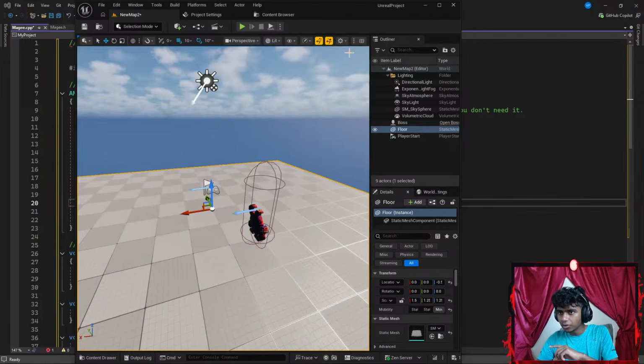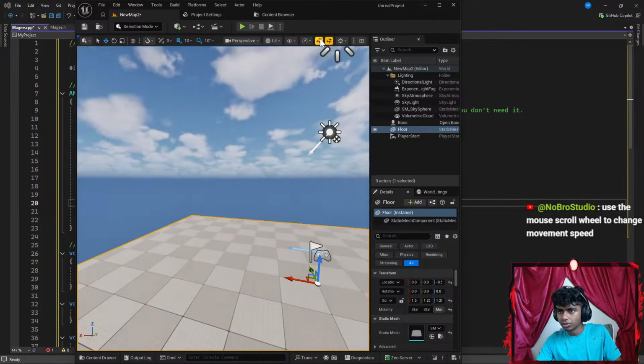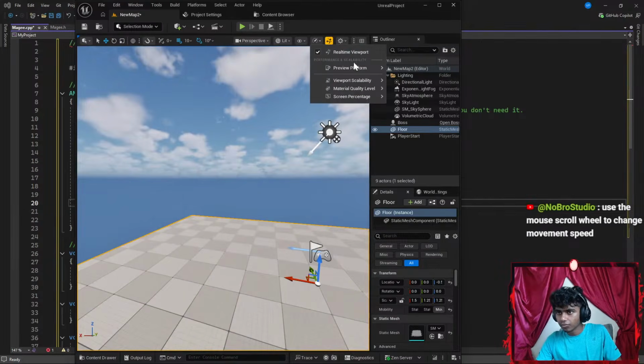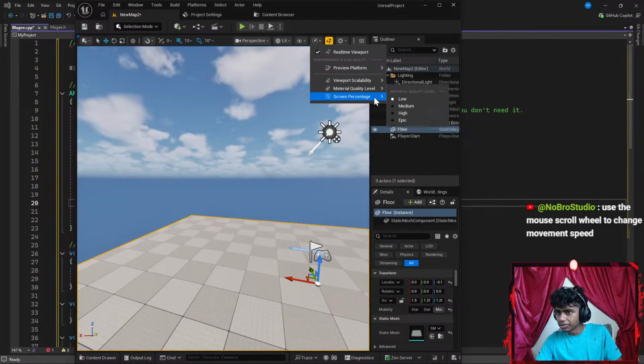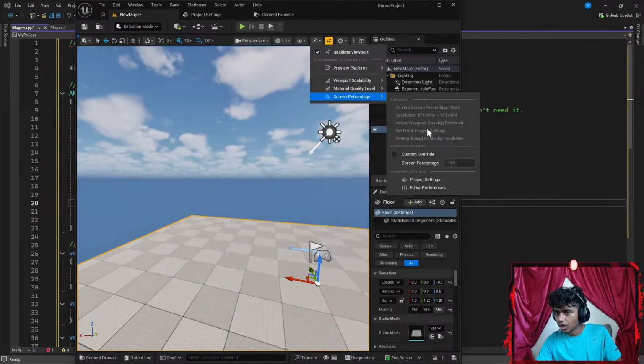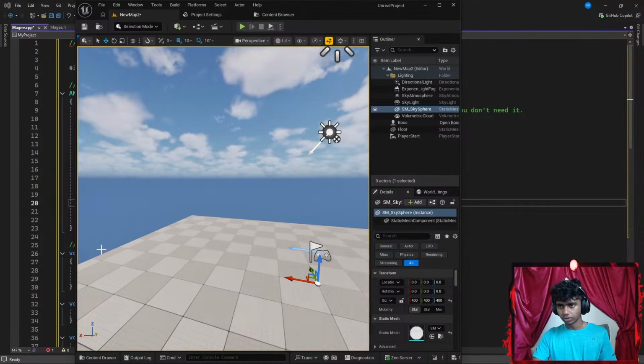So real-time viewport. There, do I move fast? I move slow. Okay, this is platformer, disable viewport scalability. That's set to low. Okay, material. This is going to be something like low. Screen percentage. Where is speed? I don't see speed. Use the mouse scroll to change movement speed. So use the mouse scroll.